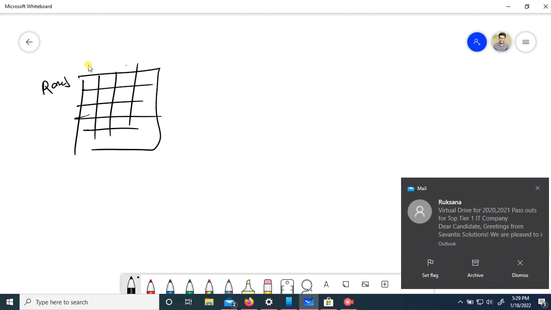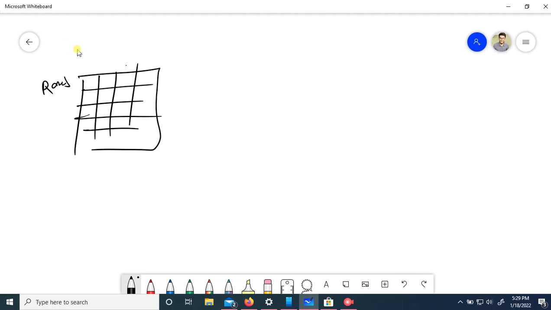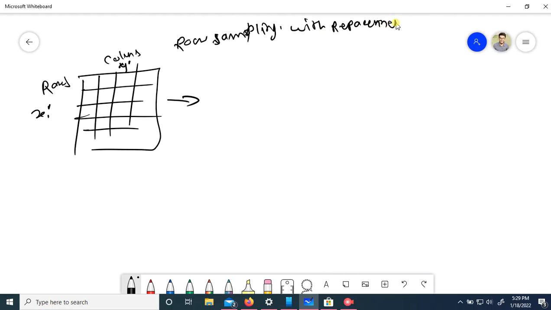It has rows and it has columns, X and Y. So how does data travel in bagging? First, let's understand that in bagging, we use row sampling with replacement.